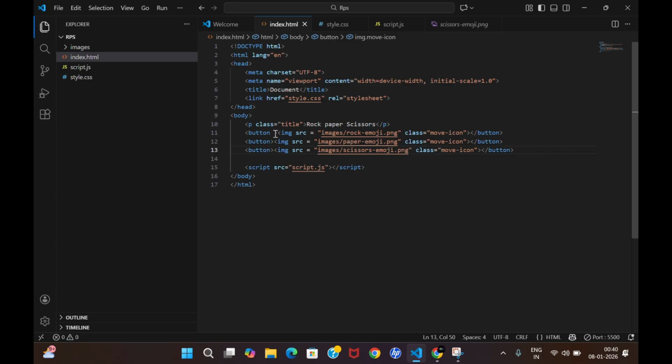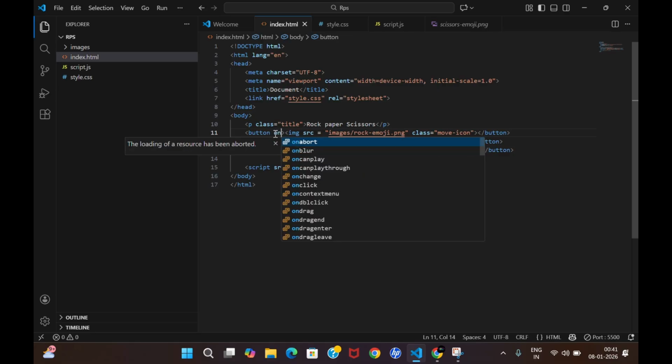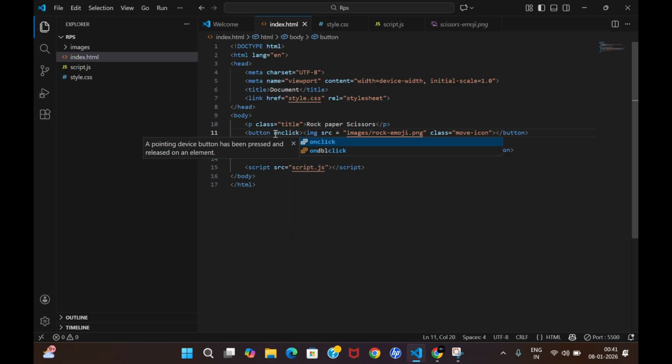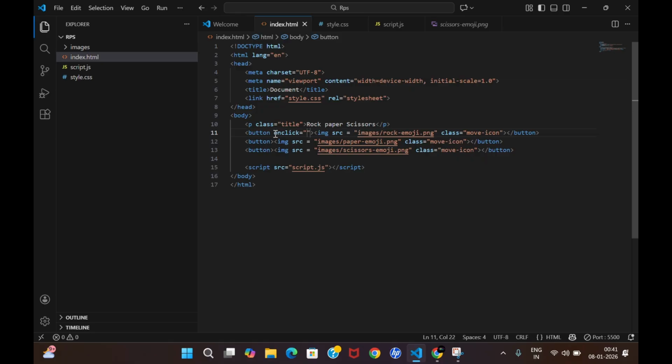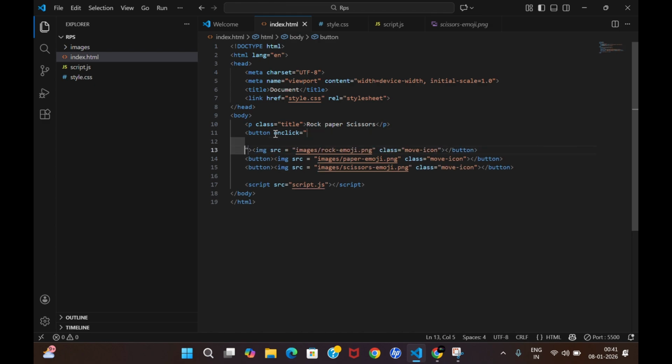Now what? Here comes some of your JavaScript. What I want is that when you click on this button, some functionality should occur. So I will add an attribute over here of JavaScript, that is onclick. I know that it's better to write such functionalities with addEventListener, but being a beginner and assuming that the people over here are also beginners, I will suggest people use the onclick attribute to make this project much simpler.